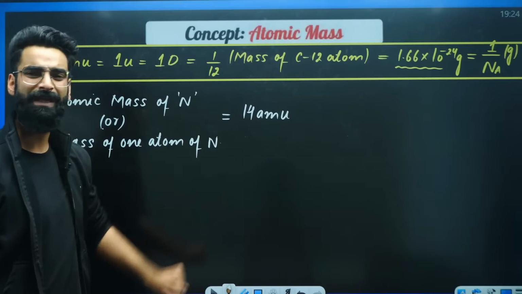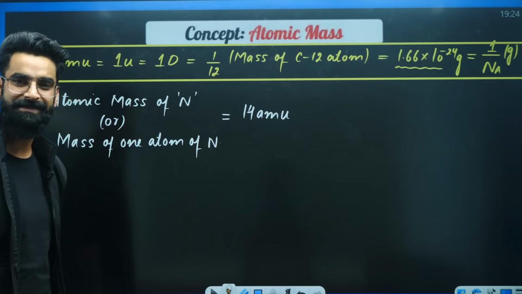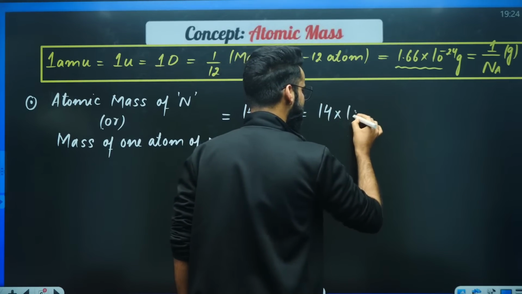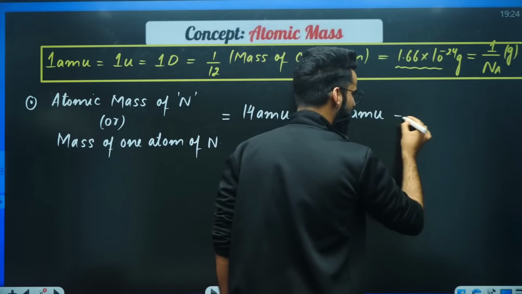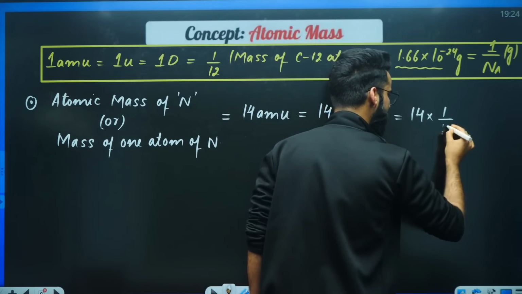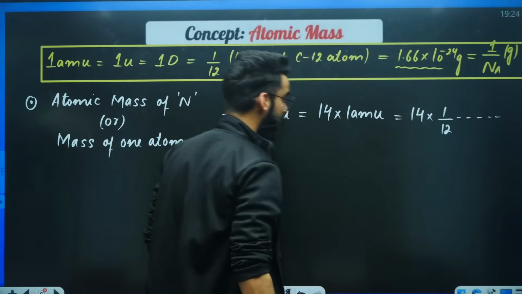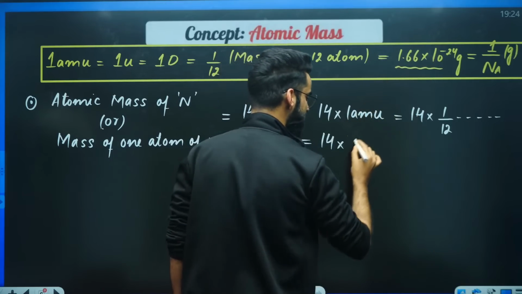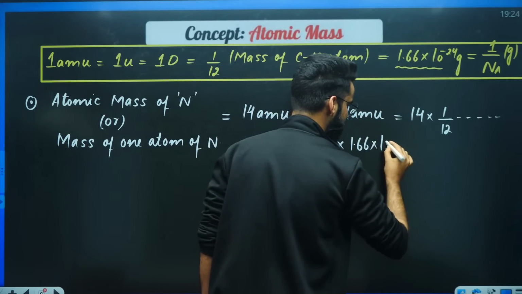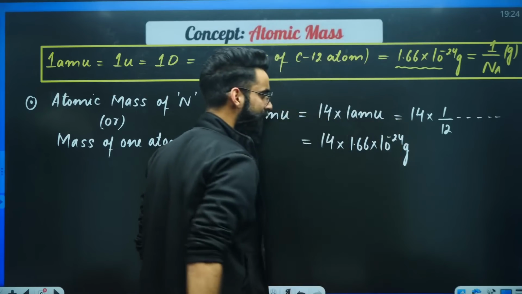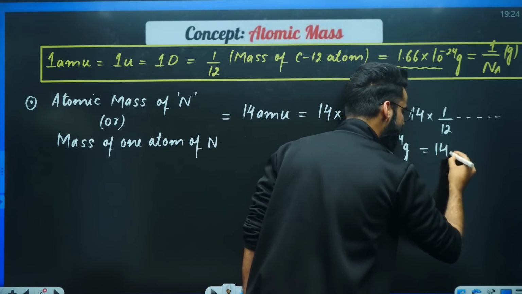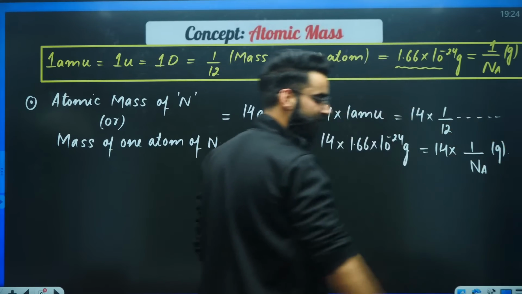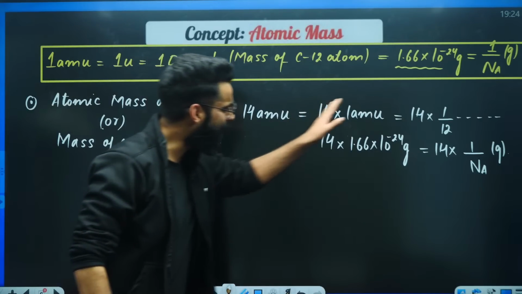Now, if I ask you what this 14 AMU means, you'll simply split it as 14 multiplied by 1 AMU. Or instead of 1 AMU, you can write 1/12 of the mass of carbon-12 atom. Or instead of 1 AMU, you can write 1.66 × 10^-24 grams. Or even 1 divided by Avogadro's number in grams. What is the meaning of all these things I wrote?